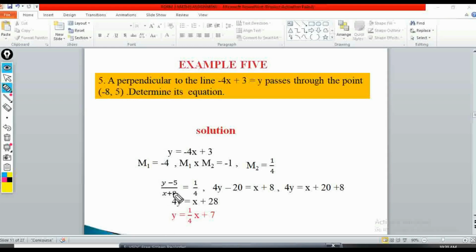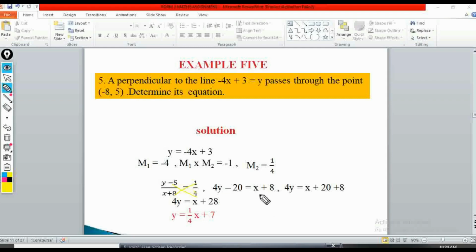So I'll have (y - 5) over (x + 8) is equal to the gradient, which is 1 over 4. Then I cross multiply. If you cross multiply these, I'll have 4y - 20, of course, 4 times y is 4y, 4 times -5 is -20, is equal to x + 8.